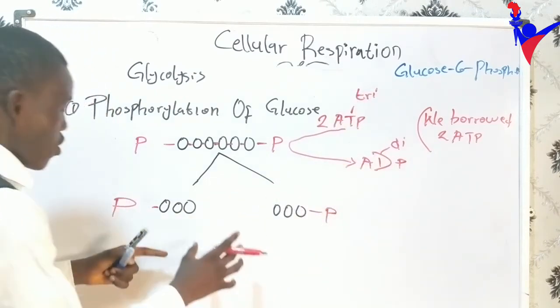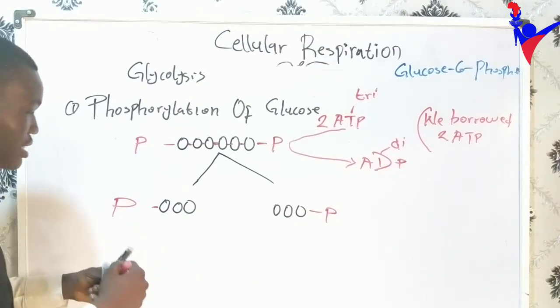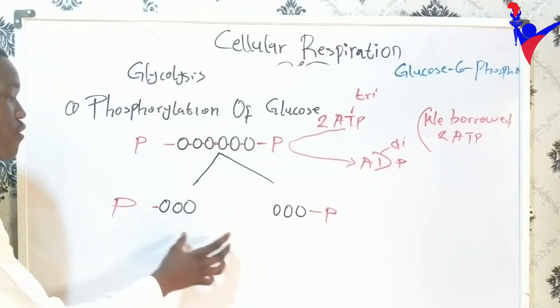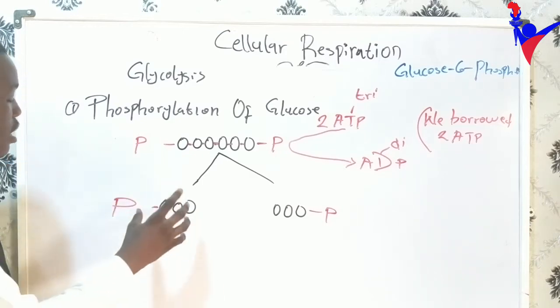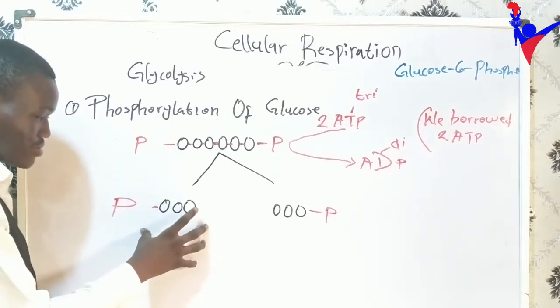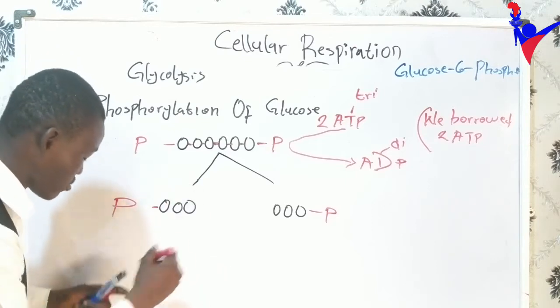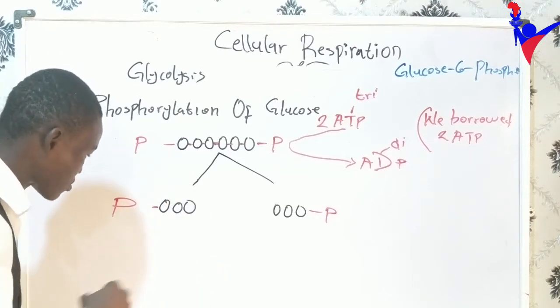Then what happens next is that we phosphorylate this again. Now I want you to pay attention here. We are phosphorylating this again. Let me draw the product so you see what we are seeing.